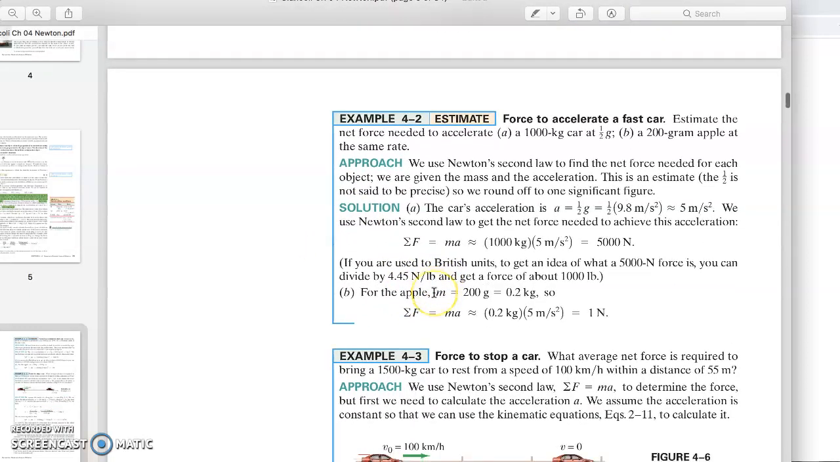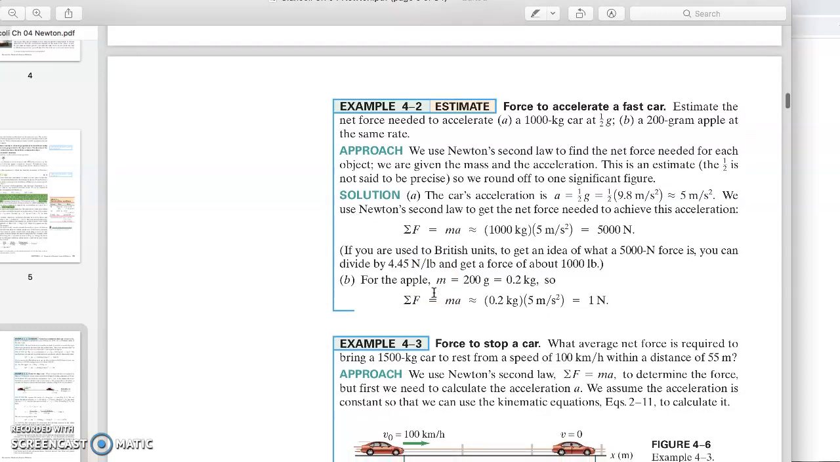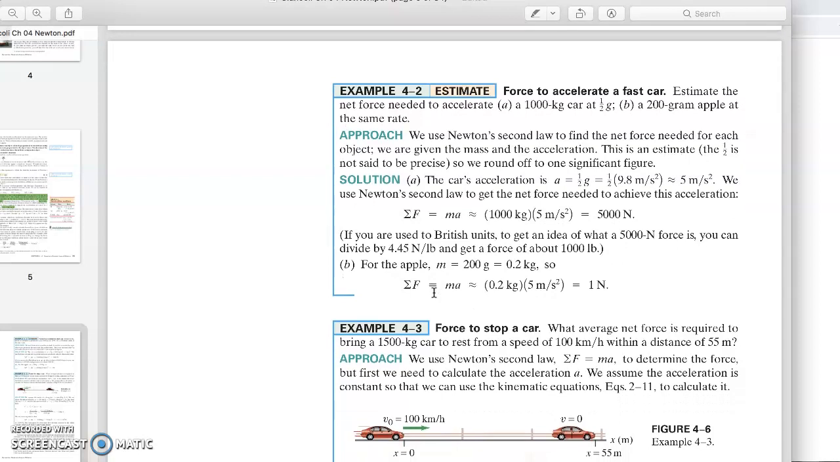Now, we come to example 2. I will not go through the simple examples because that is your chance to go through them. But I can just simply read the example itself. Estimate the net force needed to accelerate a 1000 kilogram car at half g. It means m is known, which is 1000 kilogram. Acceleration is known, which is half g. What is half g? It is half times 9.8 meter per second square. So you just multiply them, and there we go. We find the net force on that object.